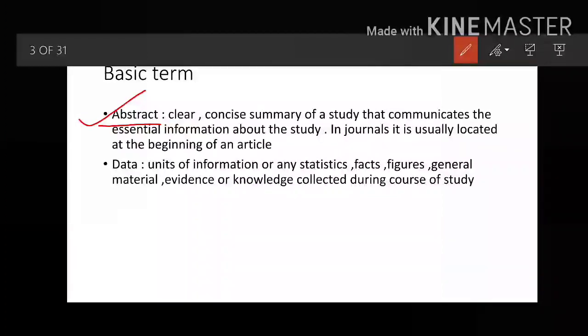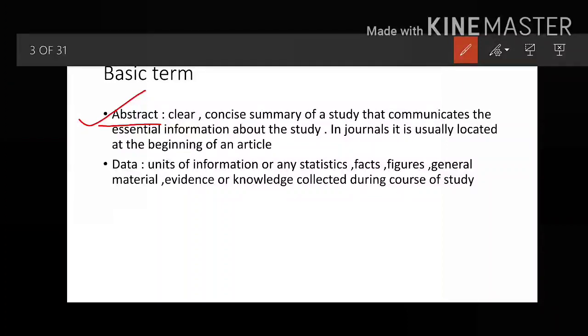Also, if you want to see, you can just Google it. You can go to PubMed, open up any article and see the abstract written over there. And if you have any doubt, please do comment and I will explain it again. So abstract, double C we will remember, and where we can find this abstract. I hope this abstract is clear to you. Please view this video till end, because today I will be covering all the terminologies, friends.